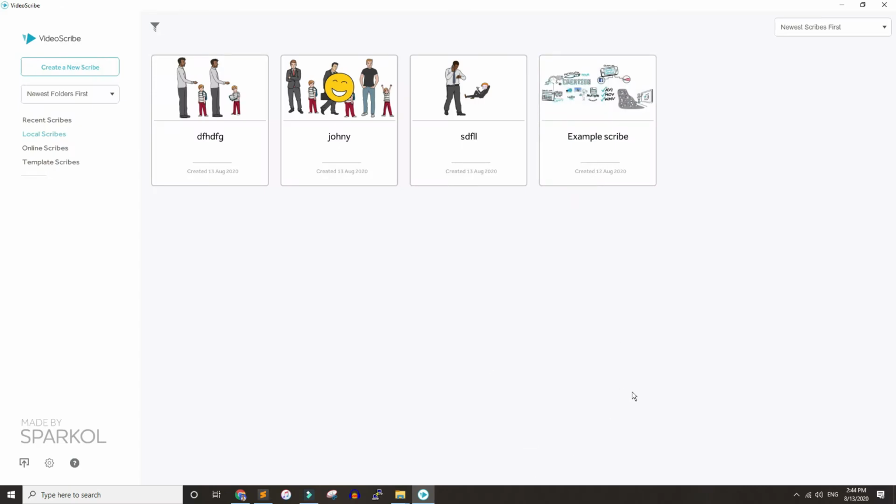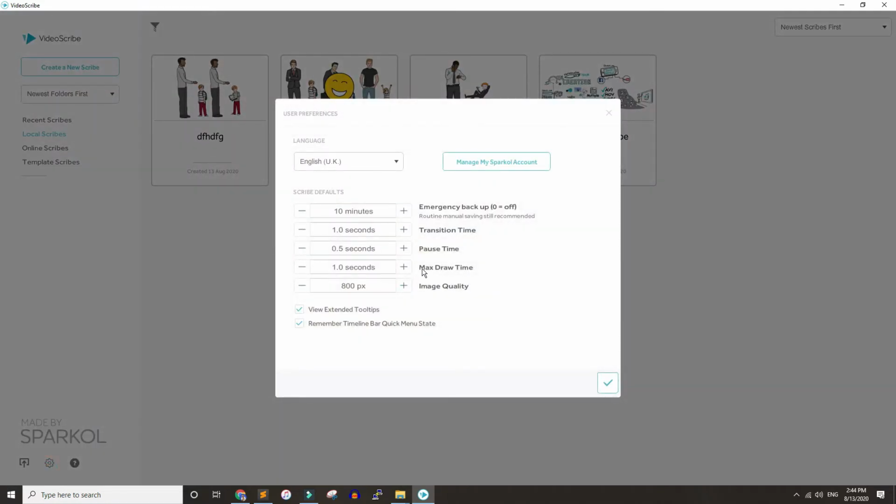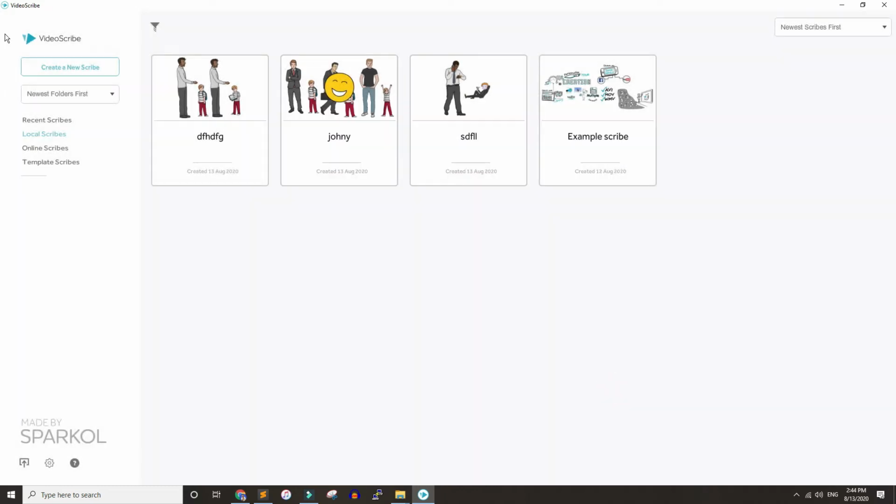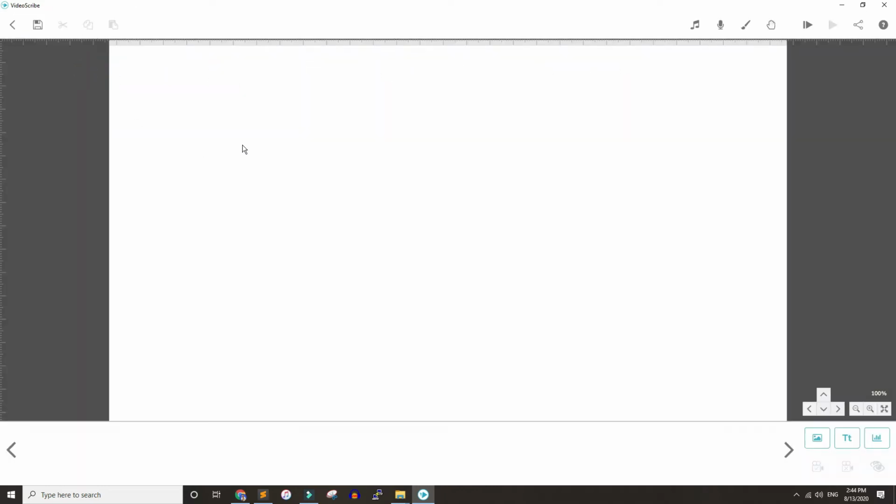The first thing that I want you to do before creating any project is click on that gear icon. Then there is max draw time, which by default is 8 seconds. I suggest you lower it to 1 second or 2 seconds. It is up to you, but I don't think 2 seconds is a great idea. Then click on create new scene. So this is your dashboard where you will edit your videos.